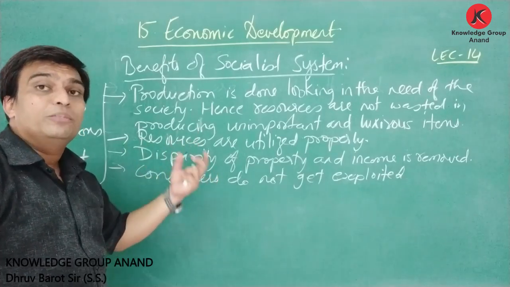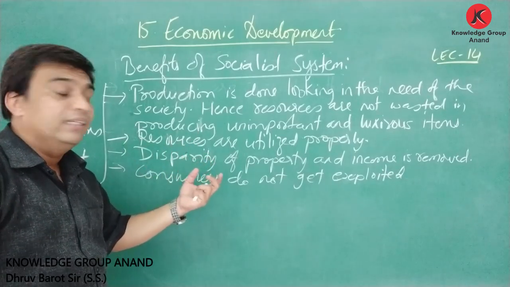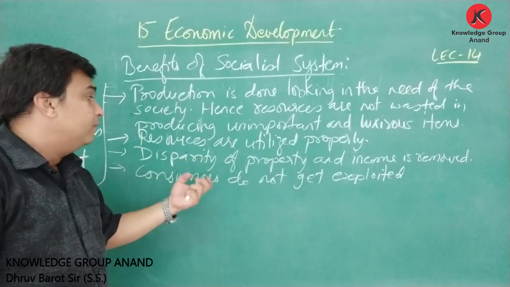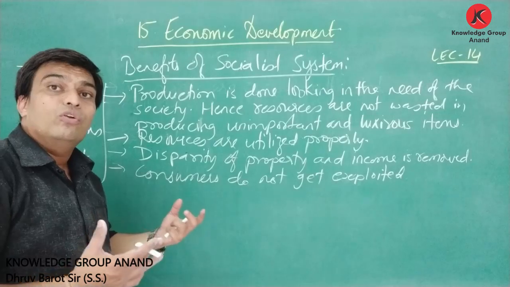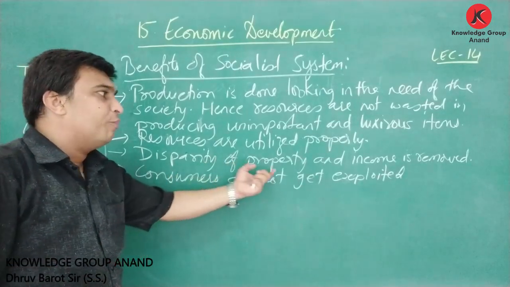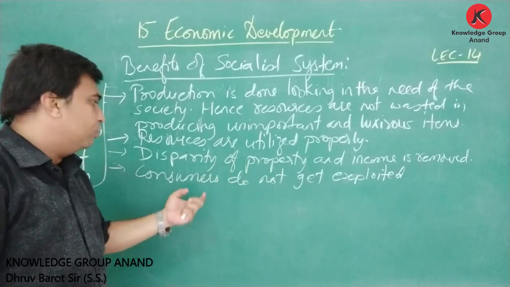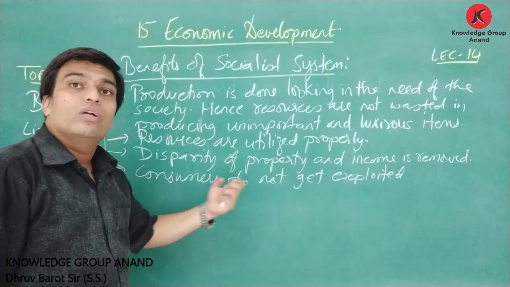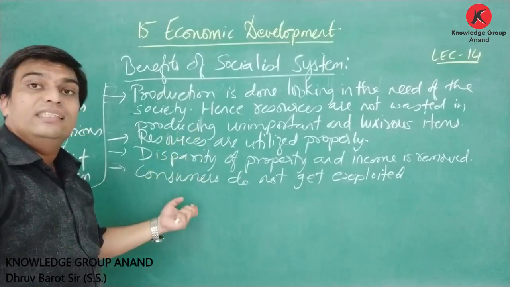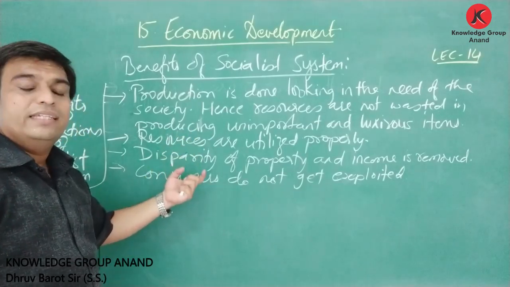as we looked in the market system that this disparity of property and income is clearly seen, because in the market system competition was there. Here each and everything was owned by the government. There is no competition, and that is why disparity of property and income is totally removed. On the other hand, consumers do not get exploited. So friends, these were the benefits of socialist system.